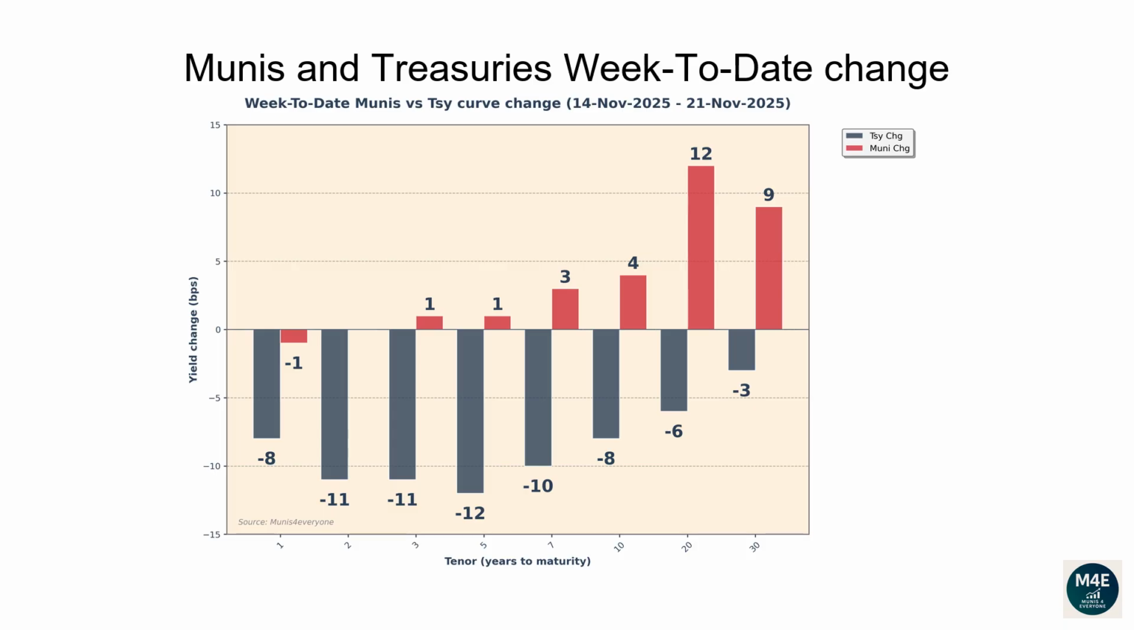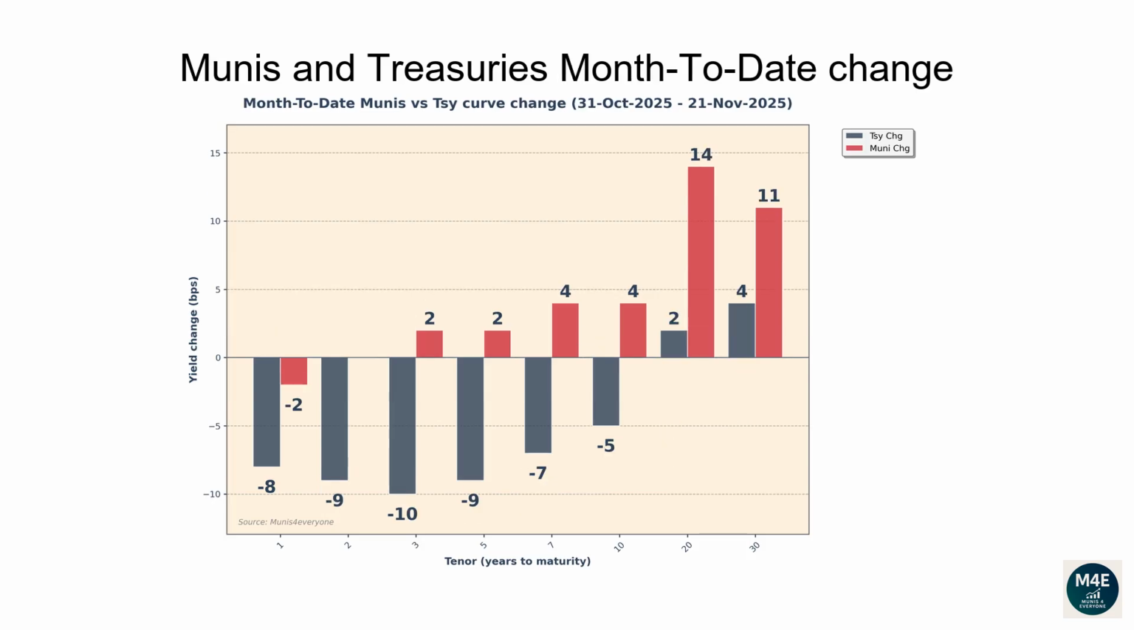This graph is similar to the previous one, but instead of showing how interest rates have moved versus the prior day, they show how much they have changed since the end of the previous week. The current bar plot shows how Munis and Treasuries have changed since last Friday. This graph shows how much interest rates have changed since the end of the previous month. The current bar plot shows how Munis and Treasuries have changed since the end of October.